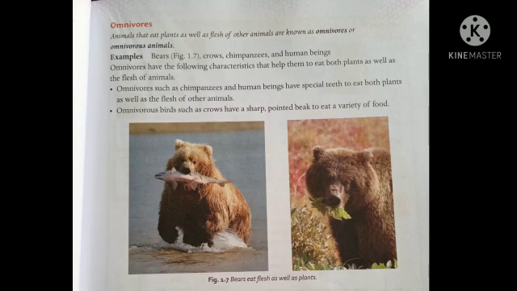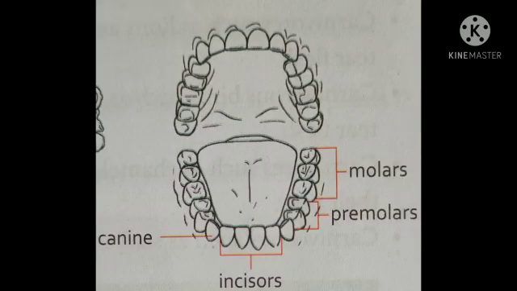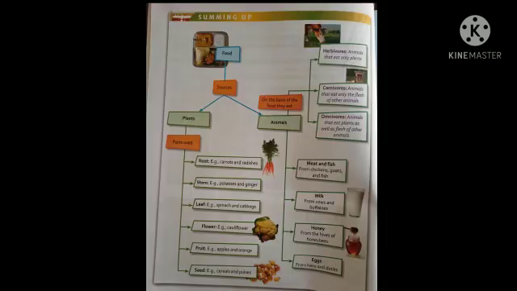Human beings have special teeth so that they can eat flesh and plants both. Teeth of human beings are classified as incisors, canines, premolars, and molars. Incisors are used for cutting the food, and canines help with tearing the food. Molars and premolars help to crush the food.